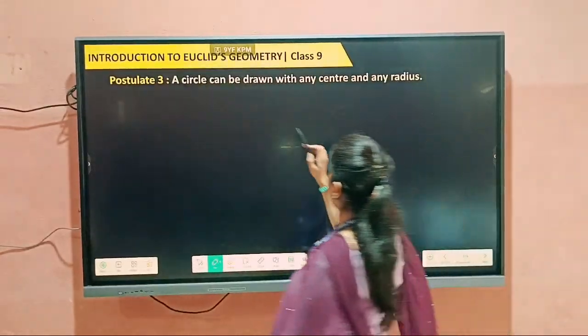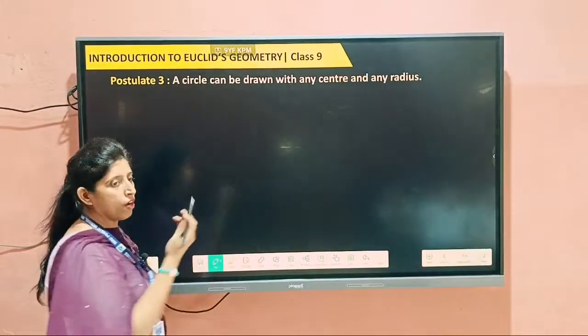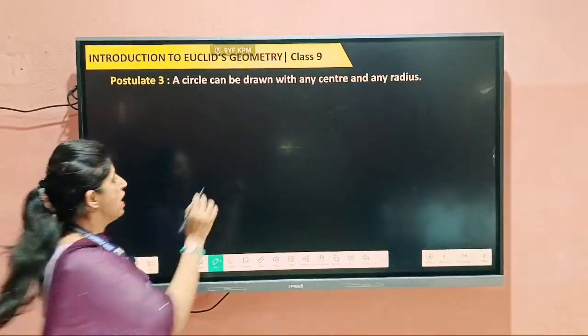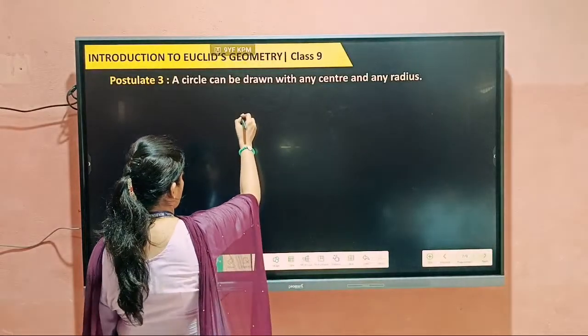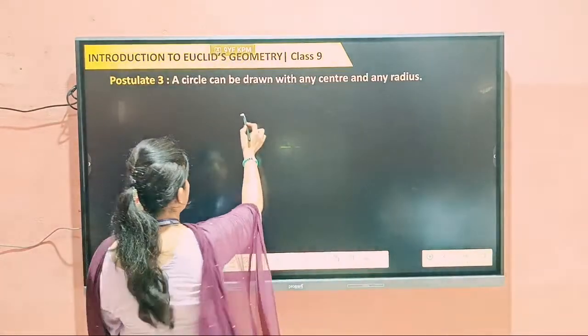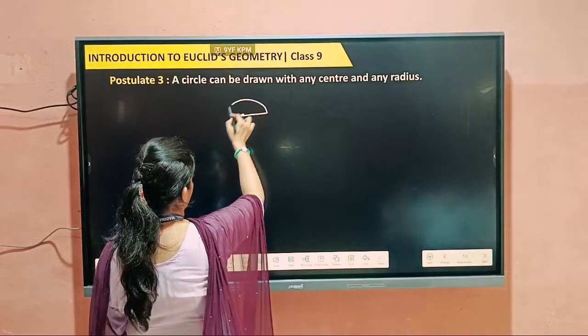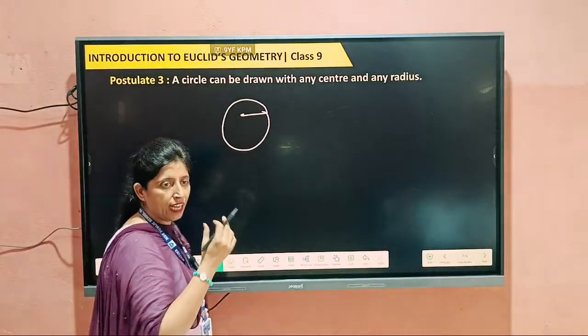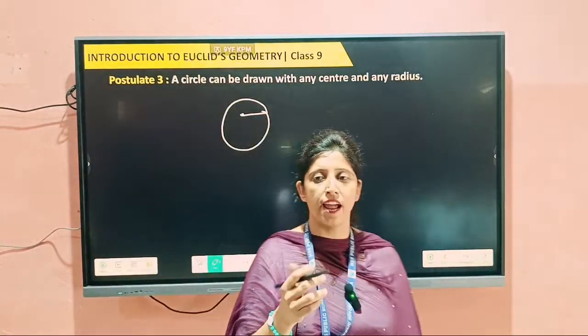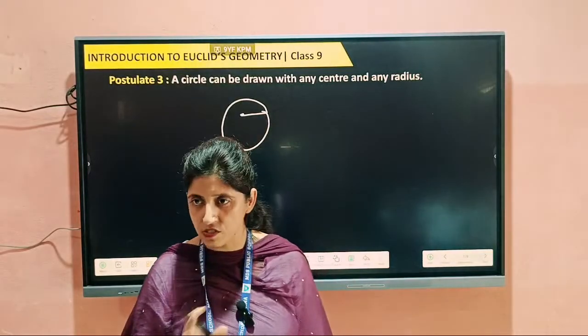Next, a circle can be drawn with any center and any radius. Yes, this is also true. Any center, suppose I am taking the center here, or any radius you can take and you can draw a circle. So a circle can be drawn with any center and any radius, right?